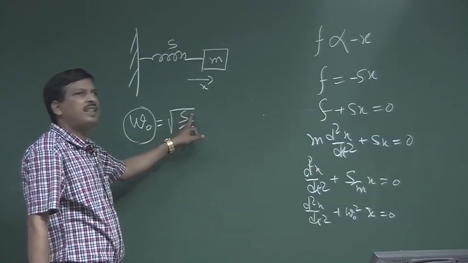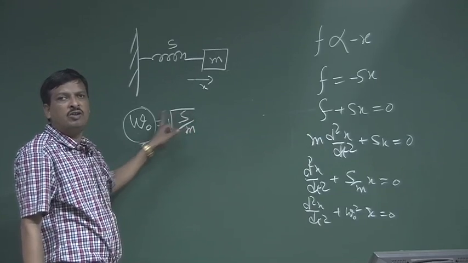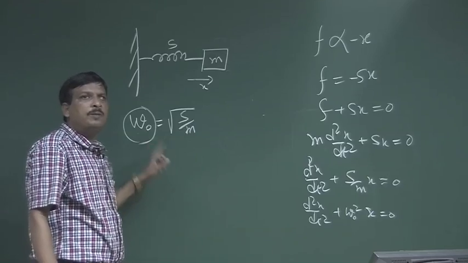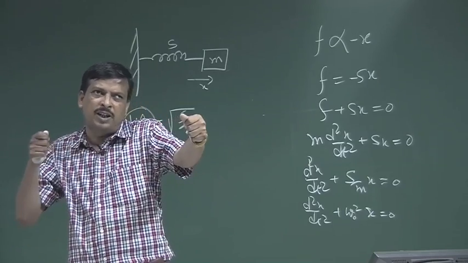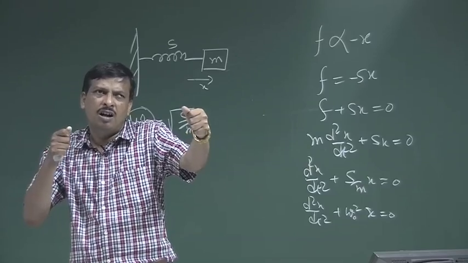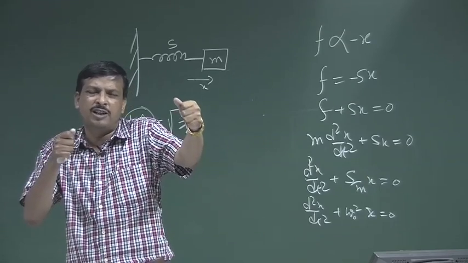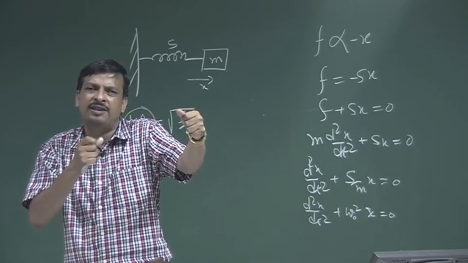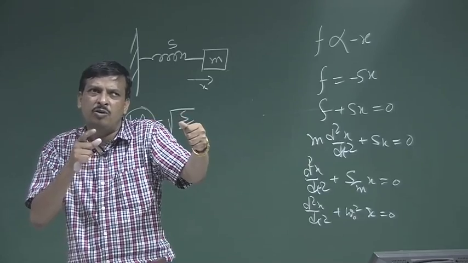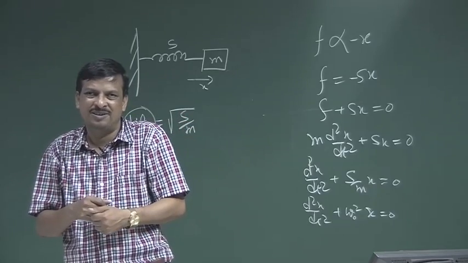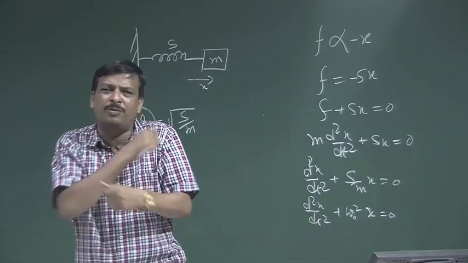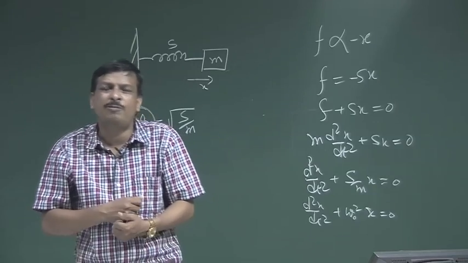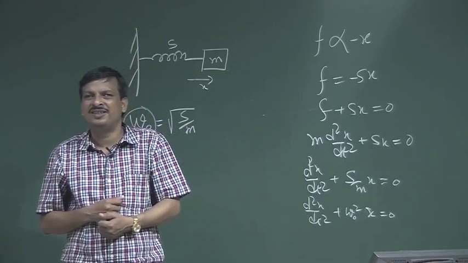If I increase s, omega 0 will increase. So, if the tension of the spring is very hard or the spring constant is very high, if you strike it, it produces a sound which is in high frequency. Okay. Now, if you increase the mass of the spring, then it produces low frequency.